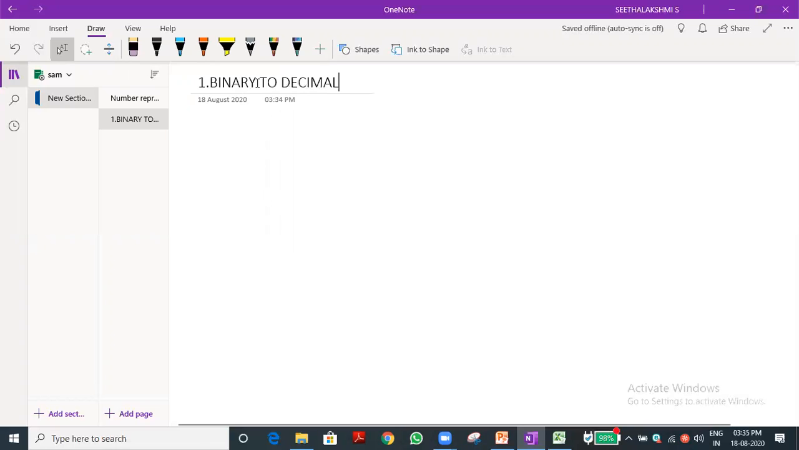You also write in your note the first topic. The topic is number conversion. The subtopic earlier was number representation, and now it is number conversion, that is binary to decimal. What is the binary base number? Binary base is 2, sir. Decimal base is what? 10. Very good.